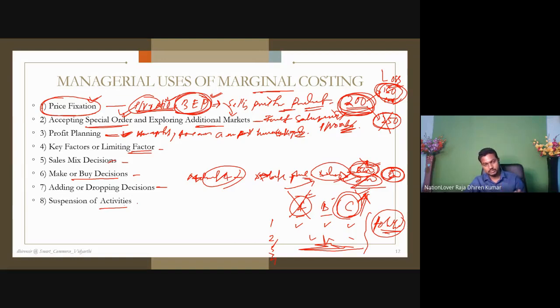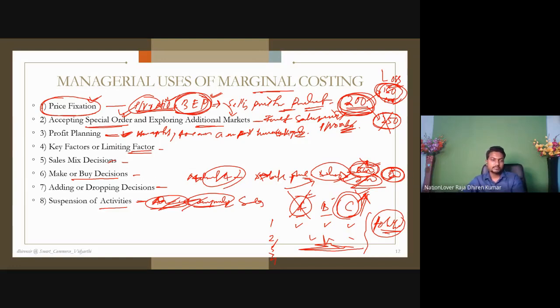Suspension of activities is the same. This is for product, this is for some activity. Suspension of activities means, suppose, advertising and sales promotion. Now you continuously monitor that advertising and sales promotion won't work that much, that won't commensurate with the sales volume. So let advertising be suspended, or you don't need it. Understand the point? This is the thing.